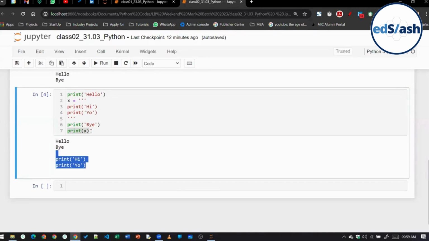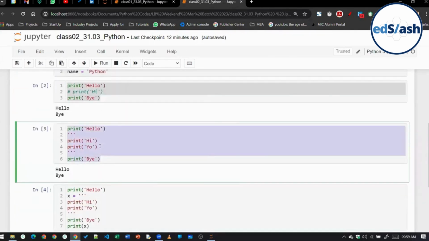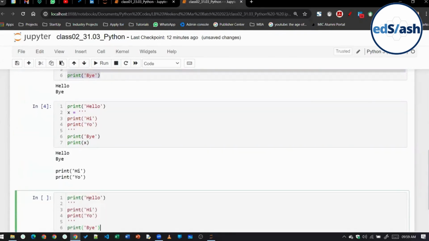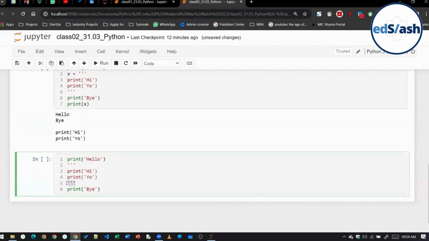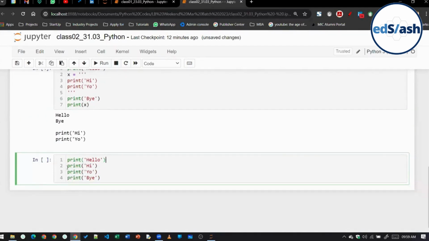Perfect. But what can be done, class? Even if you want to create multiple line comments, what I generally advise is, suppose you want to create these 2 lines as comment, so put hash in both these lines. Now there is a shortcut key also available for creating a comment. Whichever lines you want to convert into comment, select those lines.